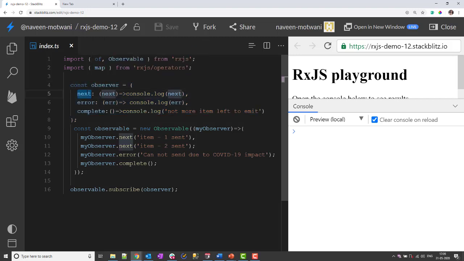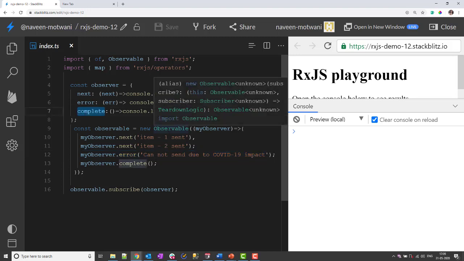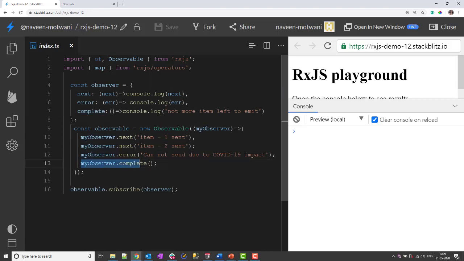One is next, which will be triggered whenever the observable emits an item. Second is error, which will be triggered from the observable whenever it emits an error. The third is complete, which will be called from the observable when it says I'm done emitting all the items and in future I'll not emit any item. One thing to notice here is that an observable does not run automatically. To run the observable, you must subscribe to it.